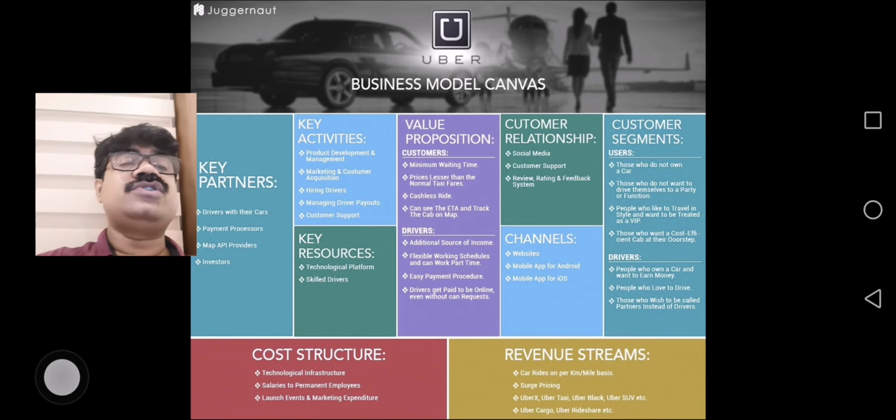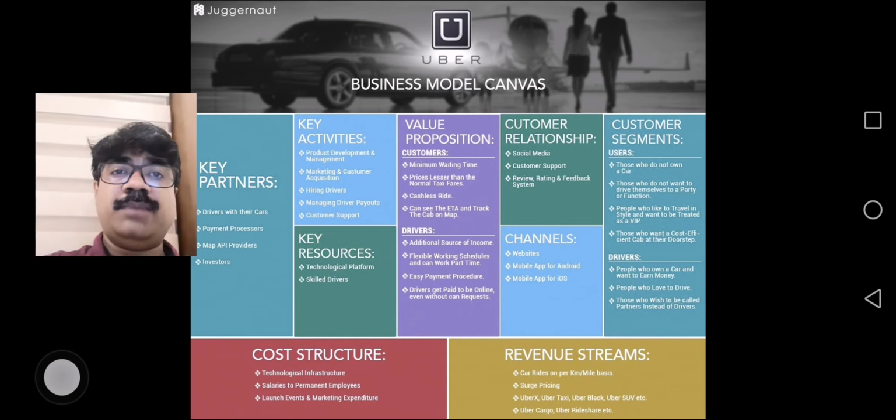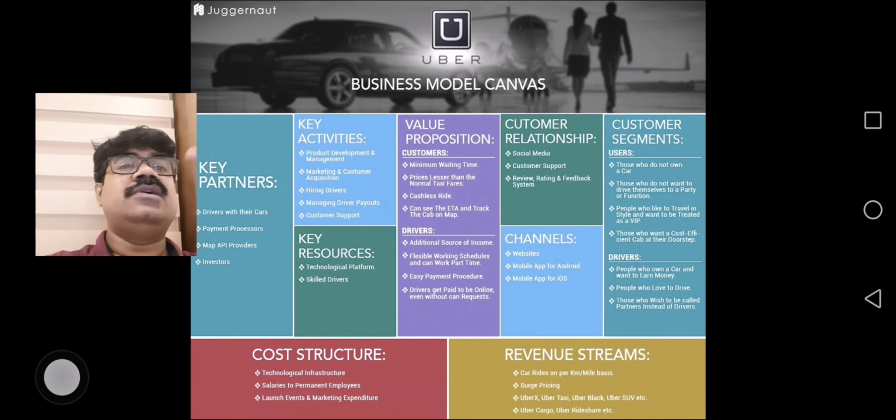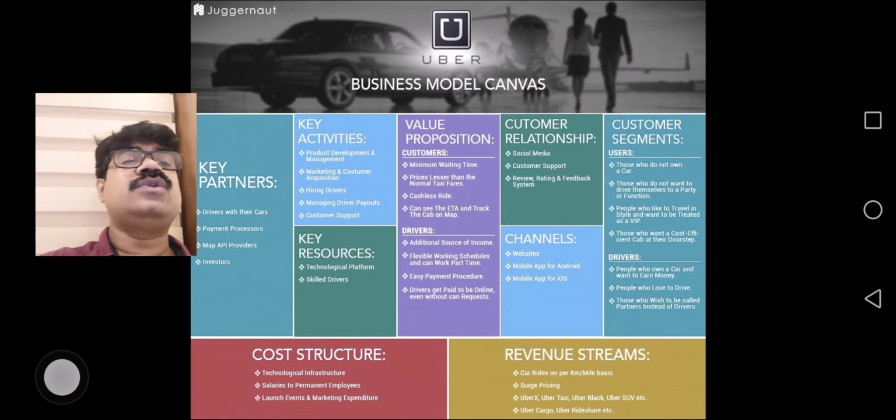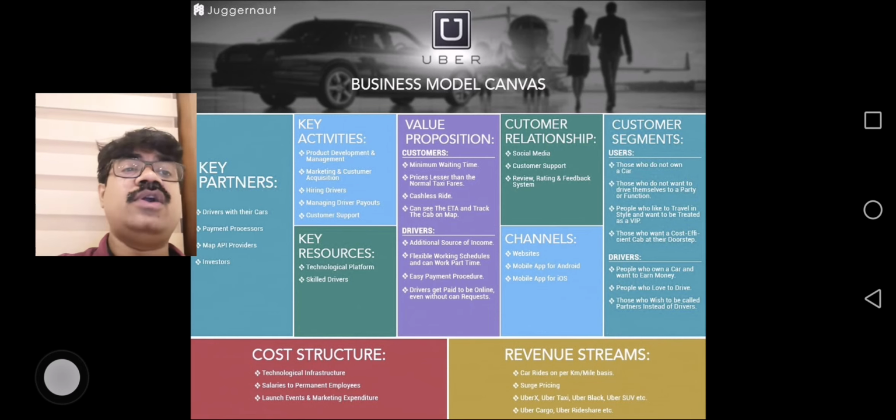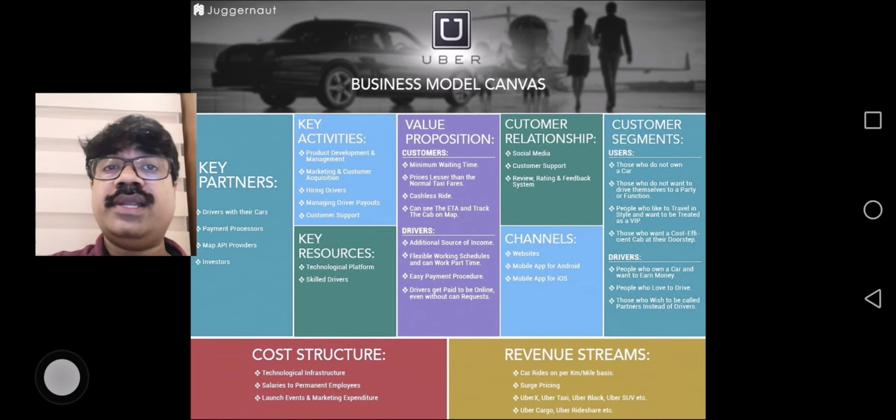Then the revenue streams: what is the revenue they're getting? The car rides per kilometer or per mile, and surge pricing, when there is high traffic they get higher prices. They also earn through Uber Taxi, Uber Black, Uber SUV, premium options where they charge higher, with luxury cars and other things. They also launched Uber Cargo, Uber Rides, and recently Uber Eats, so food is also supplied.